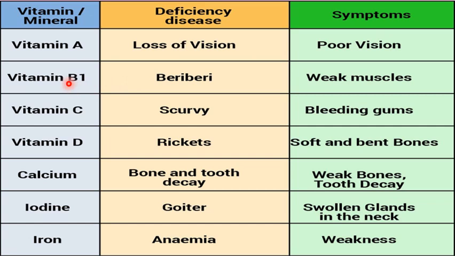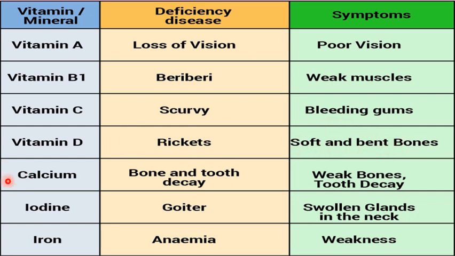The deficiency of vitamin B would cause beriberi, in which the muscles get weak. Now vitamin C, the deficiency of vitamin C can cause scurvy, which is a kind of disease in which there is bleeding from the gums, right? Vitamin D, when there is a deficiency of vitamin D, a disease named rickets can be caused, in which the bones, especially the bones of the legs, get soft and bent.